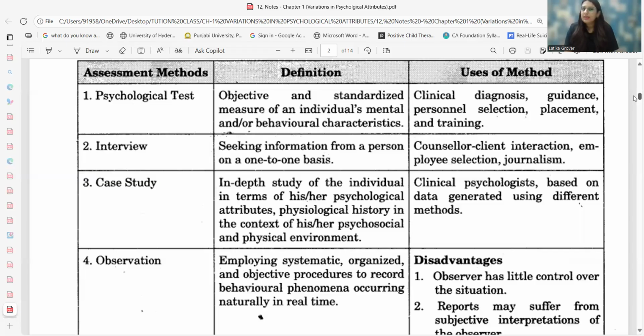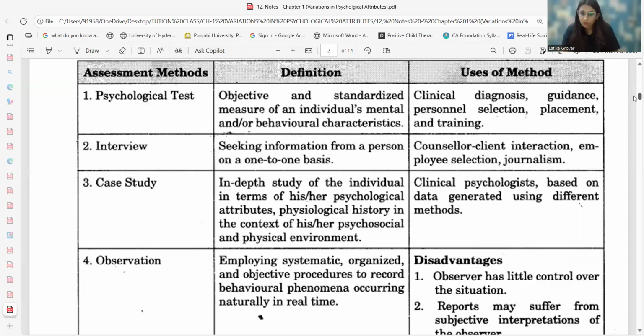Case study. Case study is going to talk about the in-depth study of an individual where different psychological attributes can be looked at. We may be talking about the physiological history, the demographic history, or the different psychosocial and physical environmental characteristics on the basis of which we are gaining the information. So in the case study, we gain a lot of information about a person.